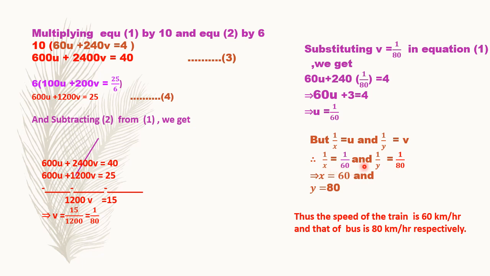Similarly, we have assumed 1 upon y is equal to v. And what is the value of v? It's over here, 1 upon 80. So 1 upon y is equal to 1 upon 80, and therefore y is equal to 80. The speed of the train is 60 kilometers per hour. Why? Because it is the variable x. And what is the variable y? It is the speed of the bus. The speed of the bus is 80 kilometers per hour.